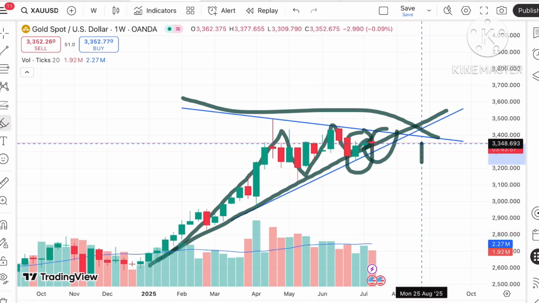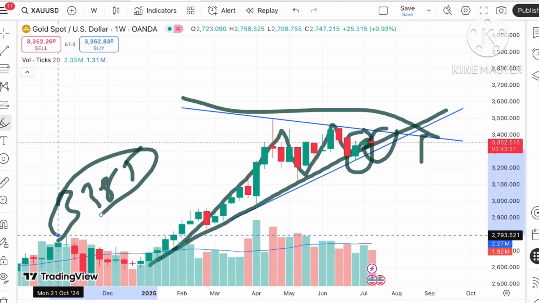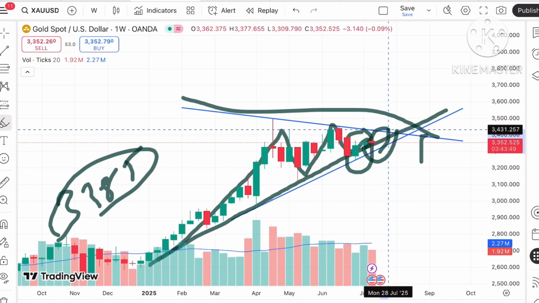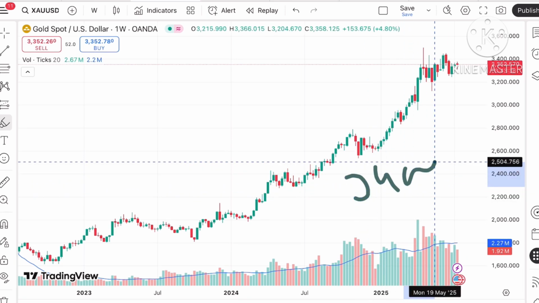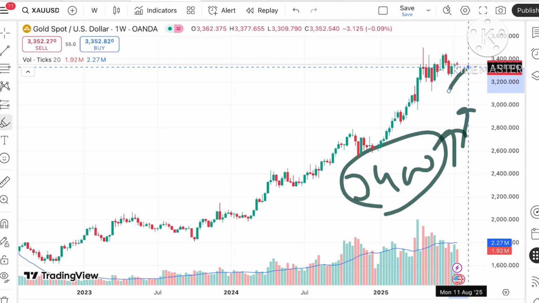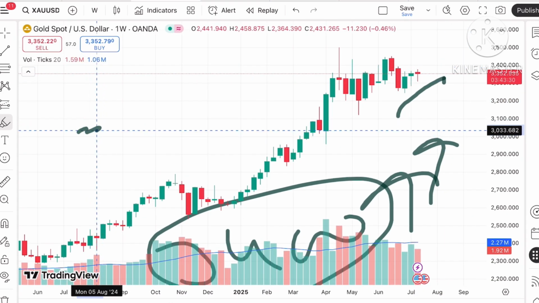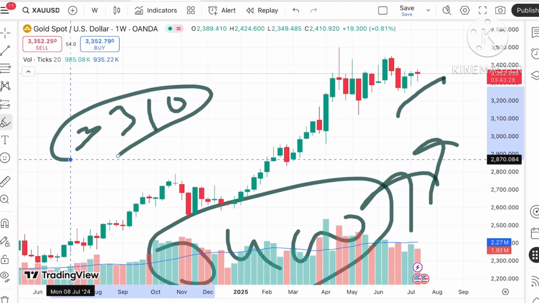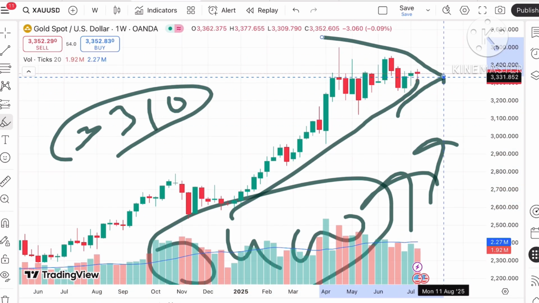Probability can be high if the price sustains above a level of around 33.85. There is a probability it can sustain, and if it goes above a level of 3400, there is a probability that it can move further high. But if it starts falling below this level, there can be a further downfall if it goes below a level of $33.10, because there is a pattern forming in this range, so a probability of further low can be seen.